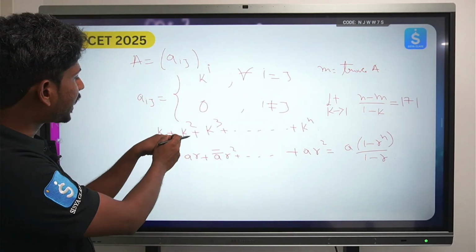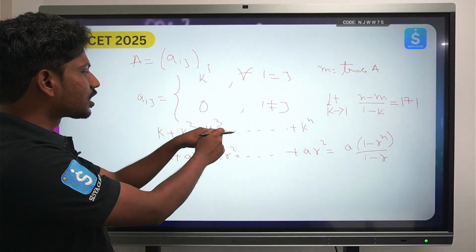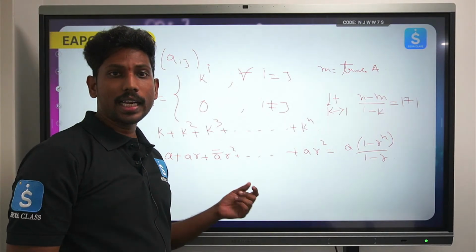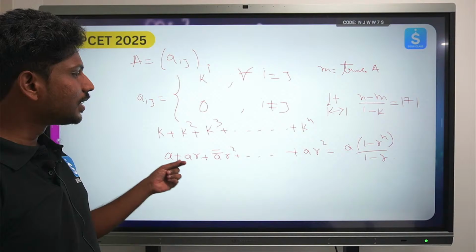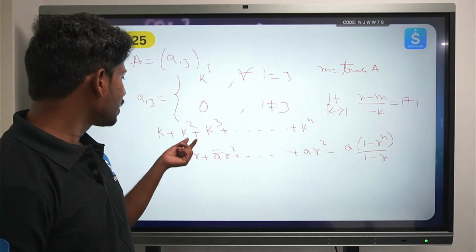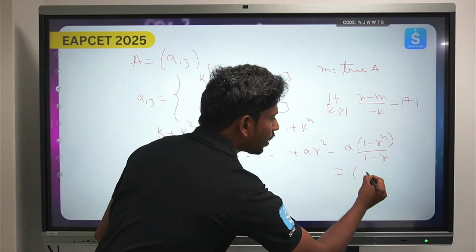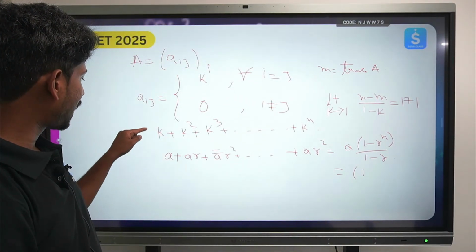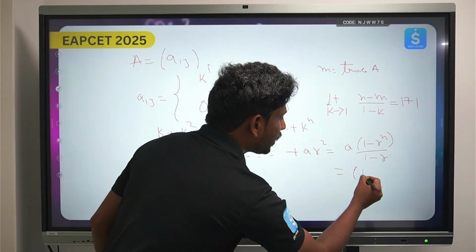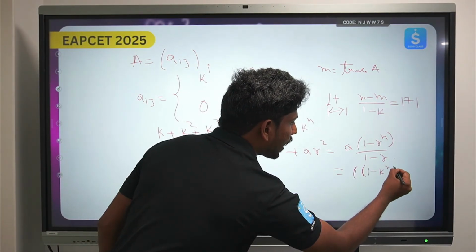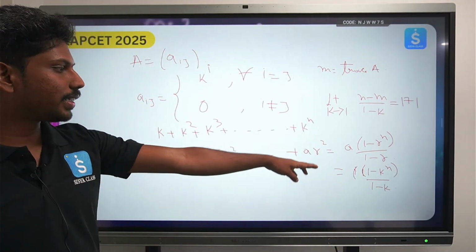ఎందుకంటే ఇప్పుడు రేషియో చూడండి k square by k, మళ్ళీ k వస్తుంది, k cube by k square, again k వస్తుంది. So if you take AR plus 1 by AR, it will be in the form of r, like the same common ratio మటుకు r k ఉంది, okay, that is the reason. So r is nothing but k. So here if you see the pattern, A into 1 minus k to the power n, so A is nothing but here you can just take it as the 1 only. So this will be written as 1 into 1 minus k to the power n by 1 minus k. Okay, so that is how you can find the value.